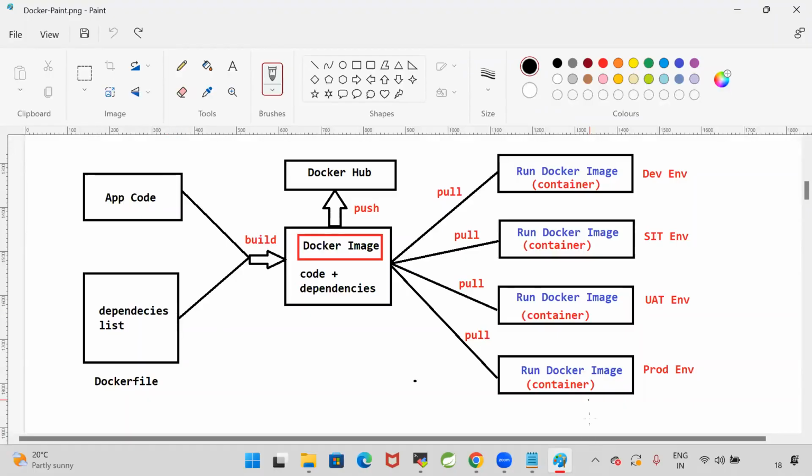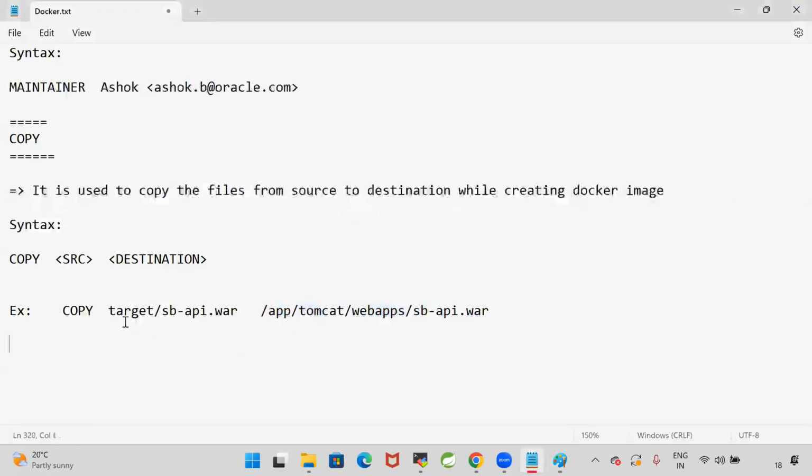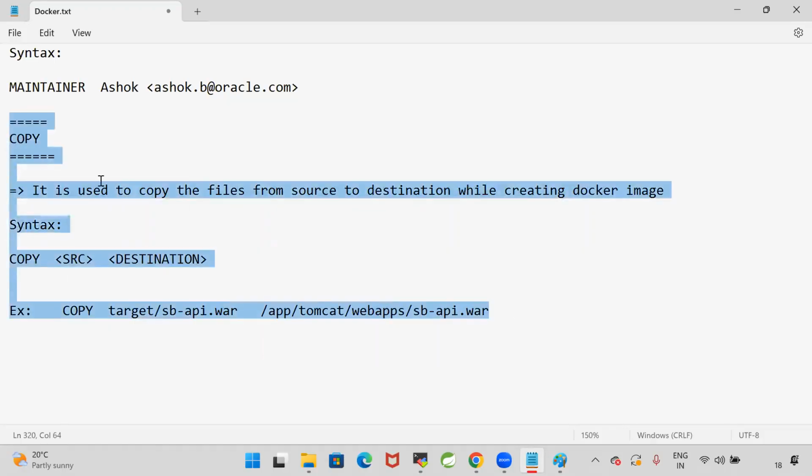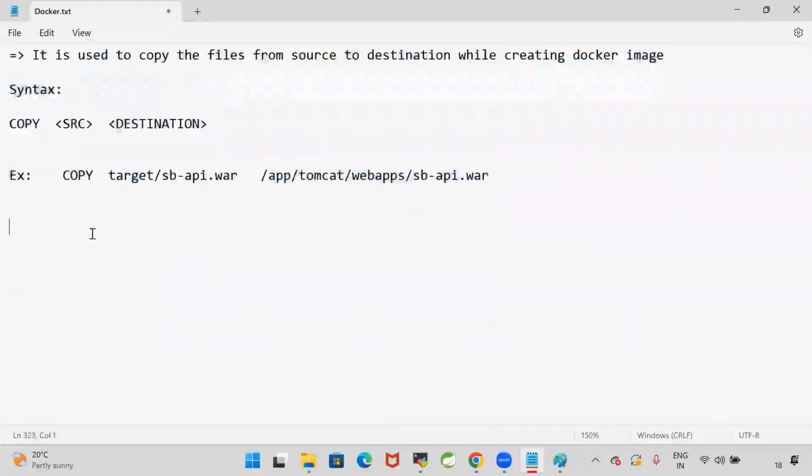So when we write in the Dockerfile, we will tell what is the location of our project code. Project is packaged as a jar file or war file. Copy that jar or war and keep it in Tomcat. Like this, if you want to copy the files from source to destination while creating the Docker image, then you will go for the copy command. Similarly, we have one more command called the add command.